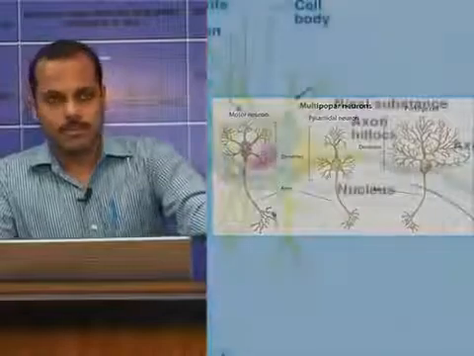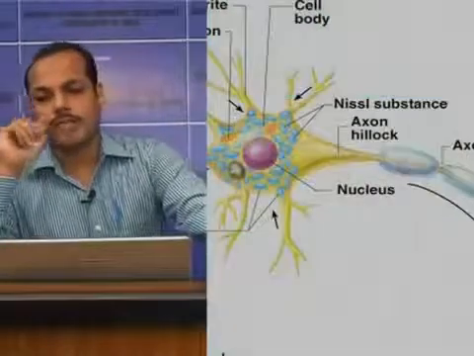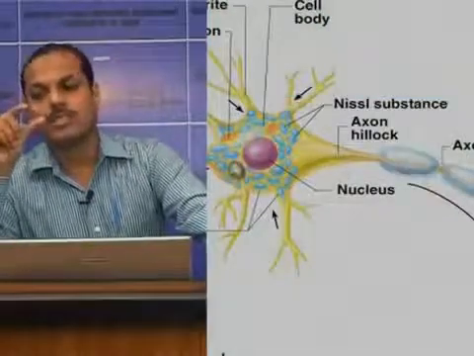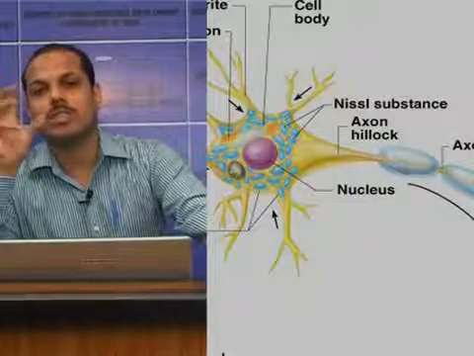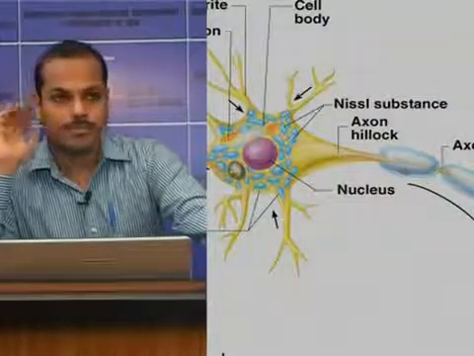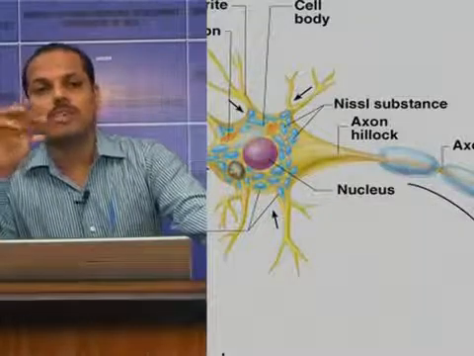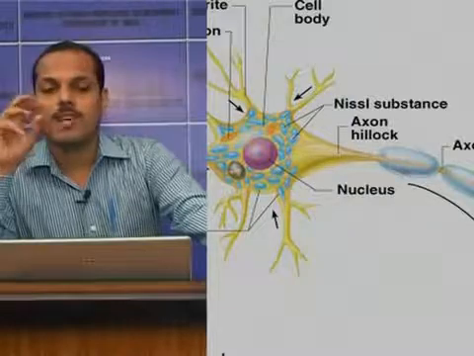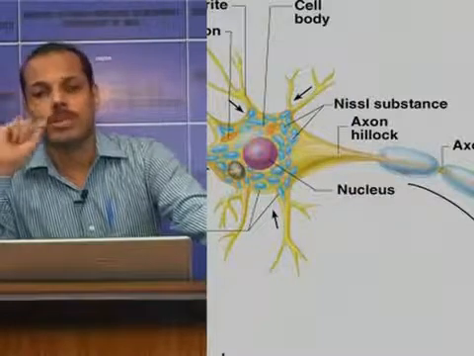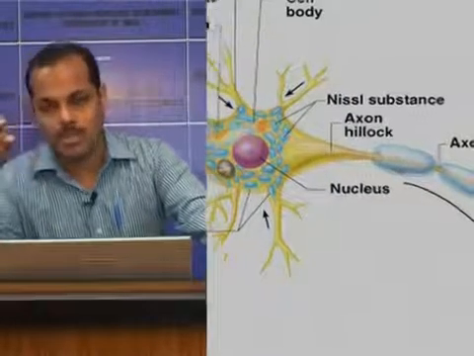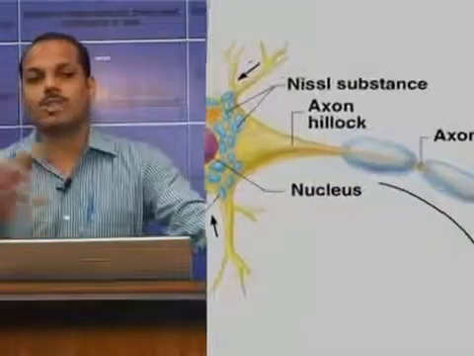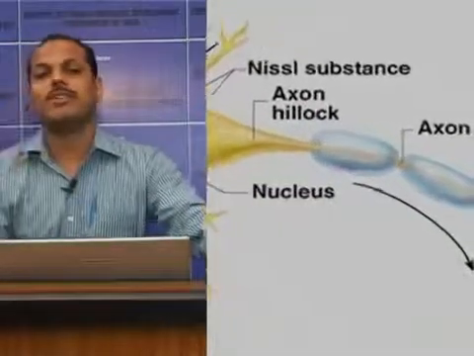The nerve fiber, that is the axon, arises from the axon hillock. The axon hillock is the junction between the soma and the axon. In the central core of the axon there is axoplasm, which is semi-fluid in nature, and it is covered by a covering